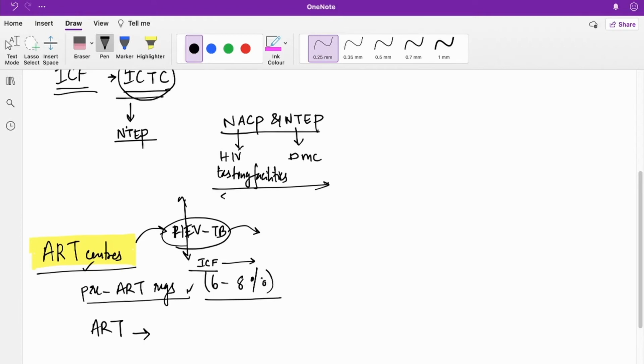So under the ART guidelines, it's clearly said that all patients coming to the ART center should be actively screened for all opportunistic infections, particularly TB. And the TB diagnosis among HIV patients may pose a dilemma. So a high degree of suspicion should be there, because many patients can come with extrapulmonary TB, like CNS TB, spine TB, right? They may be smear negative, so it's very important.